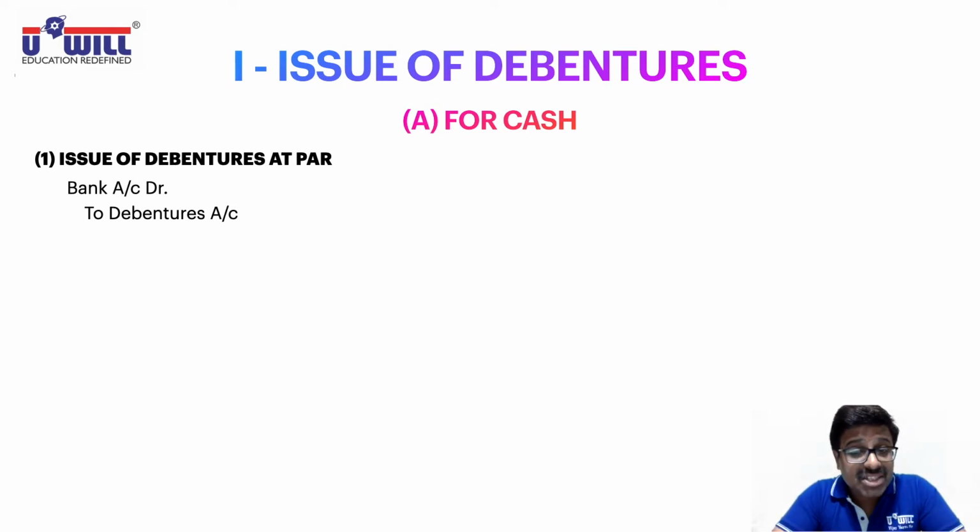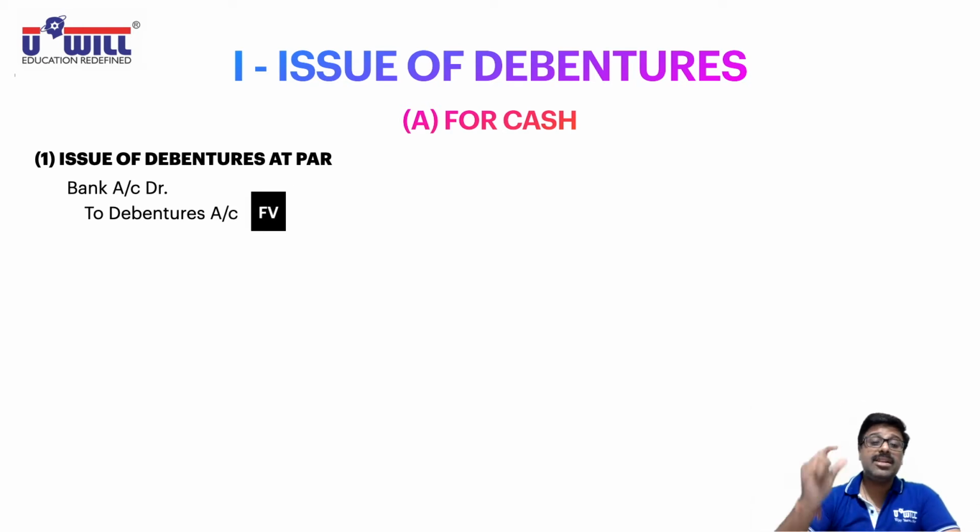Now throughout the chapter, I repeat, throughout the chapter, remember that debentures will always be recorded with face value. Wherever the debentures account comes, whether in credit or in debit, everywhere debentures will always be recorded with face value. Keep this in mind.